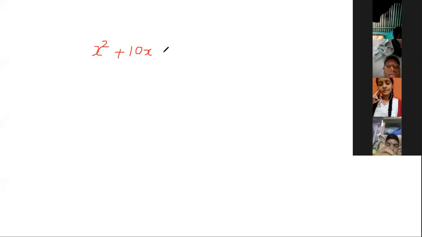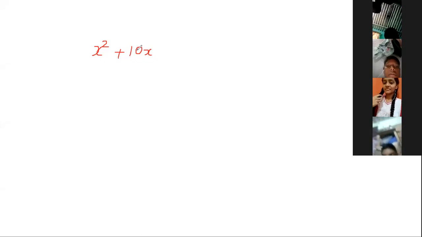Wait, I need to think for 1 second to come up with the question. x square plus 10x, plus 25.